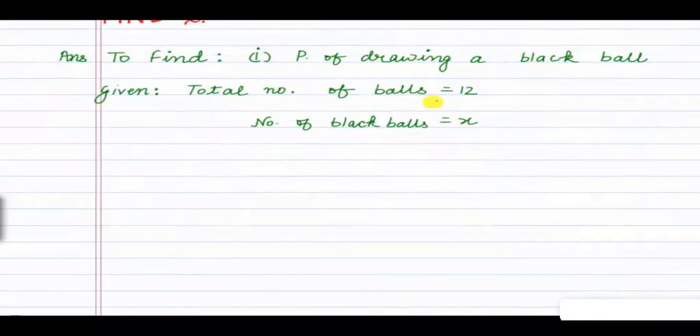It is given that inside the bag there are 12 balls in total, out of which x are black balls. So the probability of drawing a black ball will be equal to the number of black balls divided by the total number of balls. The number of black balls is x and the total number of balls is 12. So the probability of drawing out a black ball is x by 12.